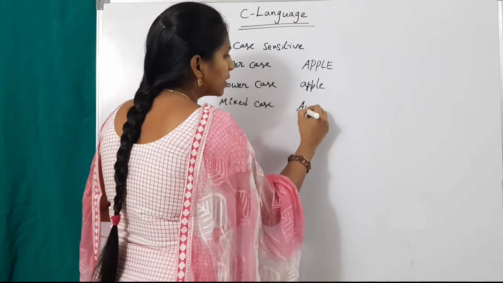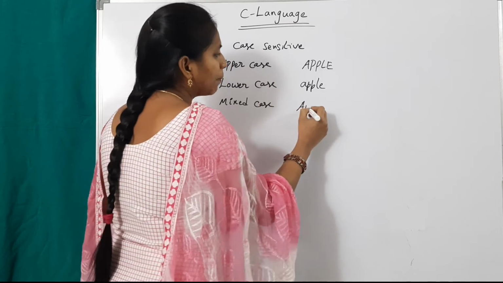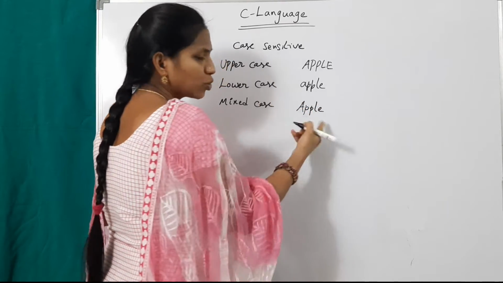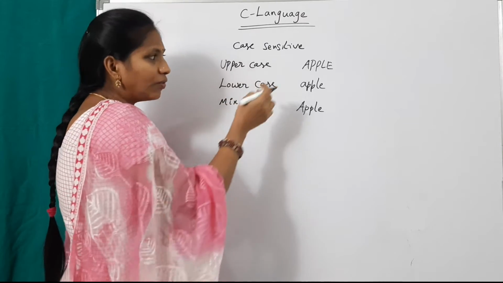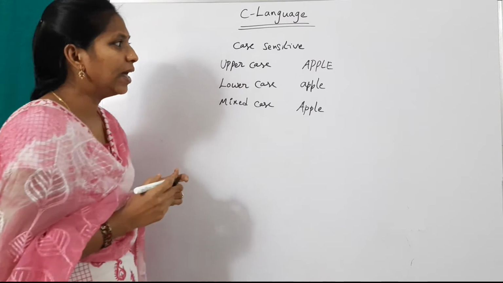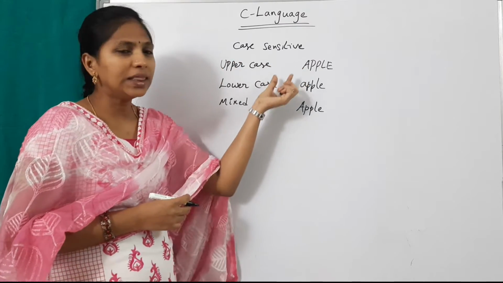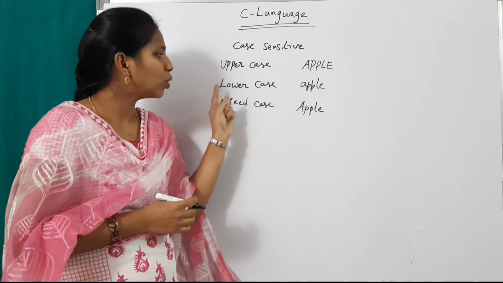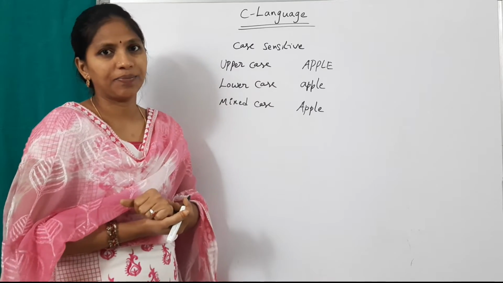And mixed case means, suppose the first letter is a capital and the remaining letters are small. Mixing of upper and lowercase characters is called mixed case. We can write in these three types.